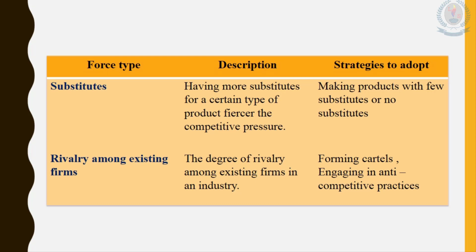Cartel means a group of businesses that act together to reduce competition within a certain market. They can do that by fixing prices. For example, in oligopoly markets, we can identify that there are only a few businesses, so they are interdependent on other companies.